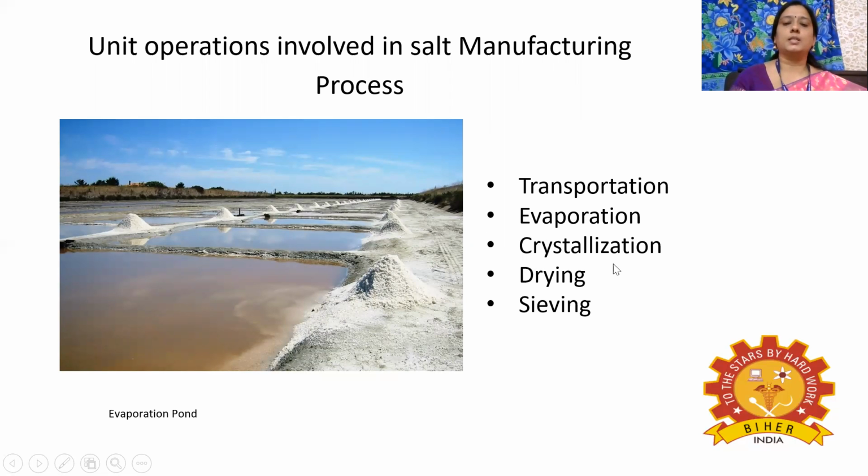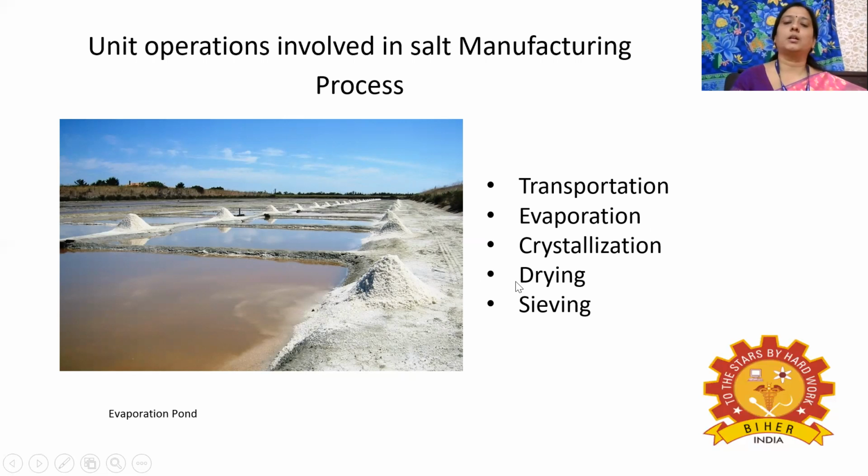The next unit operation is crystallization. Crystallization is nothing but obtaining the crystal form of the product. There is a variation between evaporation and crystallization. In evaporation, the final product will be the thick liquid. In crystallization, the final product will be solid crystals. So the product of evaporation may be the feed for the crystallization. In the crystallization process, the highly concentrated salt solution is fed into the crystallizer and it will be formed into small crystals.